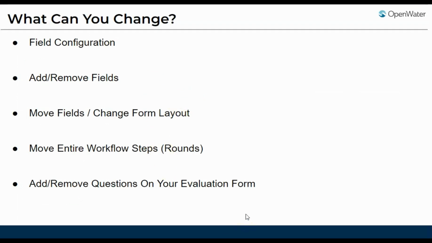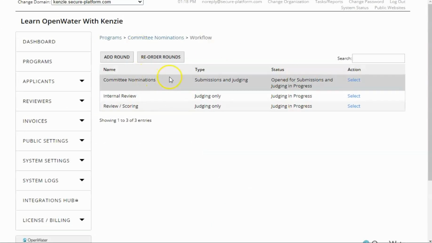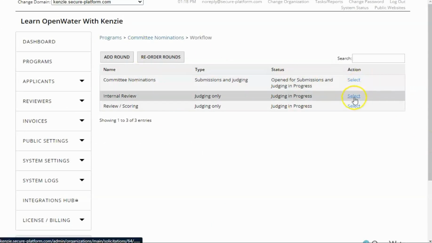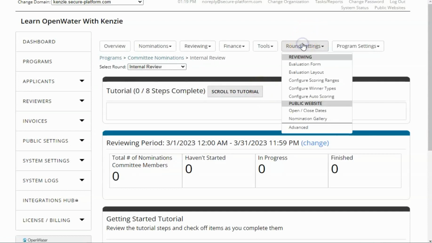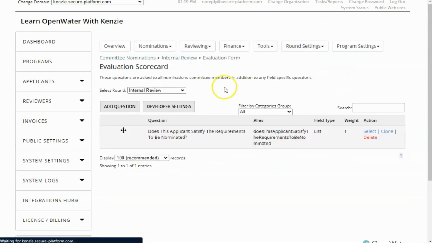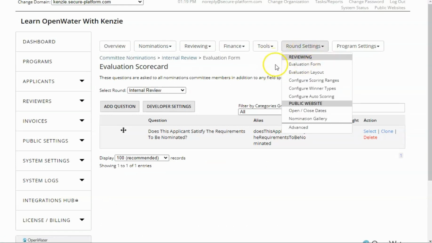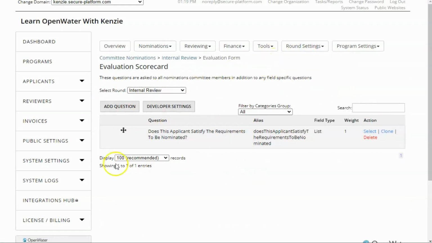Next, you can add or remove questions on your evaluation form. So as you saw, we have multiple rounds of evaluation, but you may want to change your evaluation form once you've already started with the evaluation. So all you need to do is head to round settings and then evaluation form. And then here you'll see all the questions that go on your evaluation form.